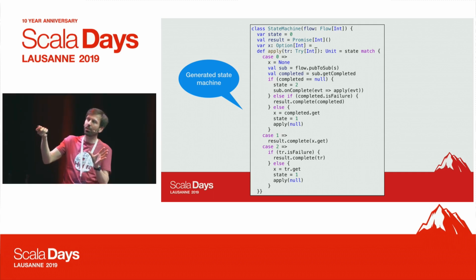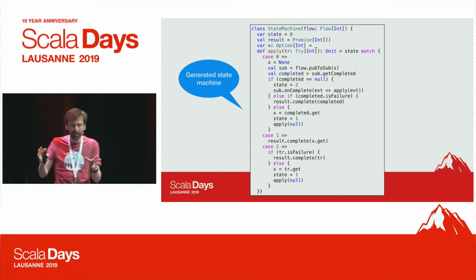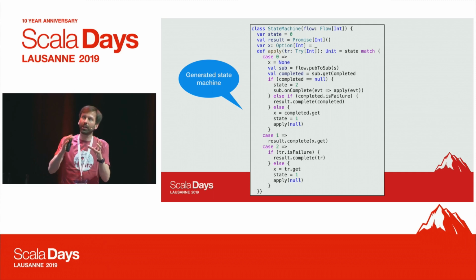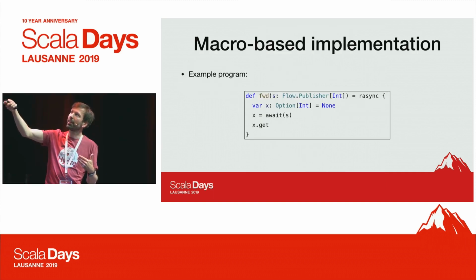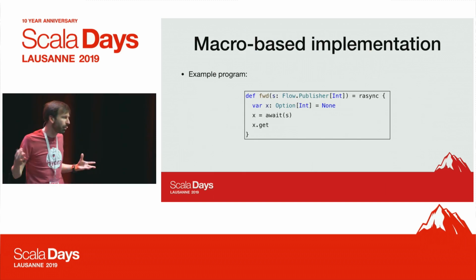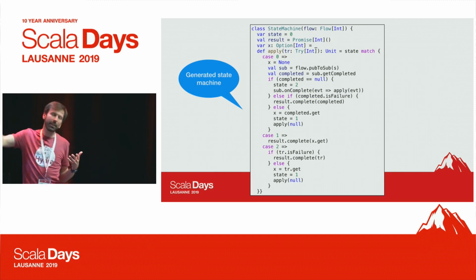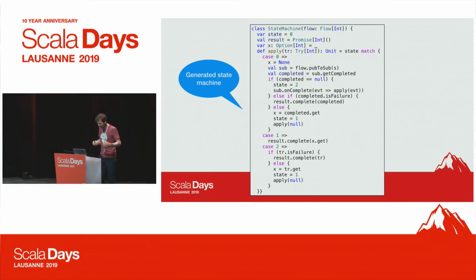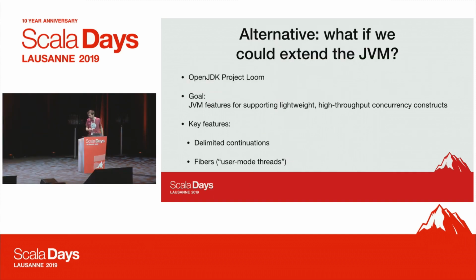So this case 2 is actually bookkeeping, right? This is happening when the thing is completed or we have the next event, and we do the bookkeeping to know what should happen next. But the actual code that runs after the await is in state 1. So we change to state 1, call apply, which means we end up here. And the x.get is actually the entire piece of code that comes here. Of course it could be a complex expression, but in this case it's just x.get. So this is what we do here, and we complete the promise. Okay? So that's essentially how it works. I hope it made some sense. I don't really have time to dive into more details.